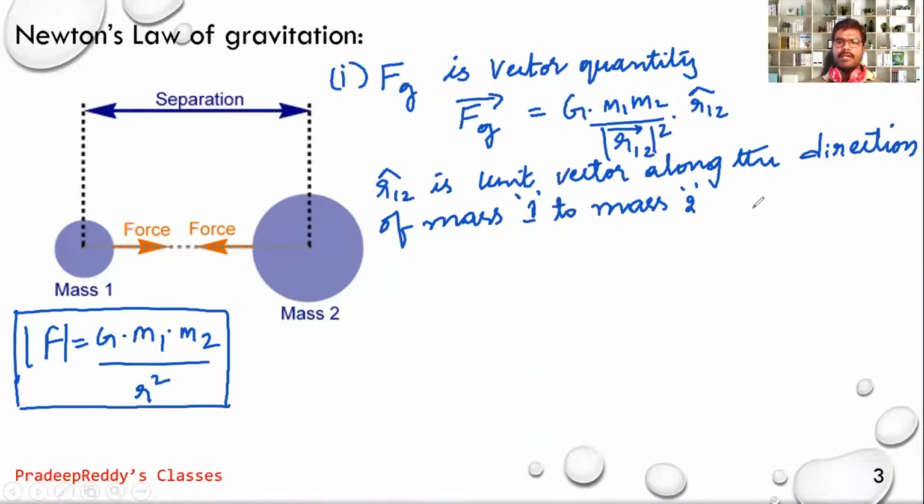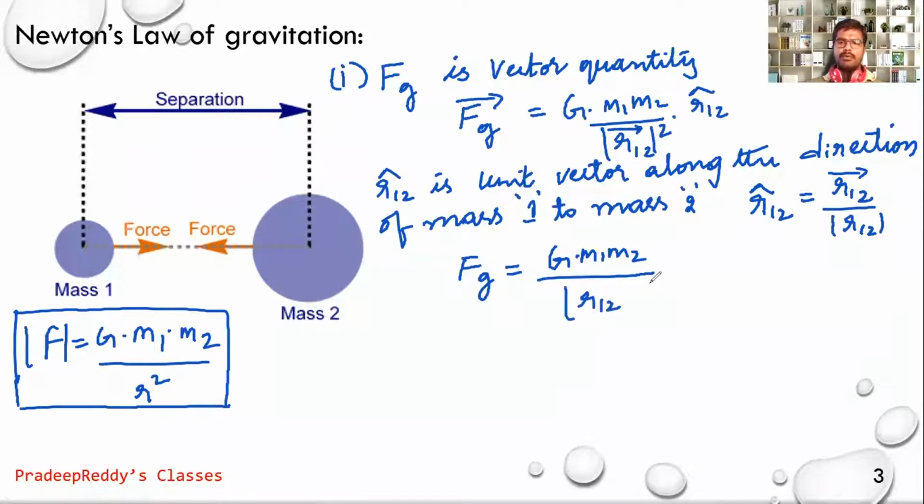And if I write this R12 cap as R12 bar divided by R12 magnitude, because any unit vector can be written as its vector divided by its magnitude, I can write the vector notation Fg equal to capital G M1 M2 divided by R12 magnitude whole cube into R12 bar.